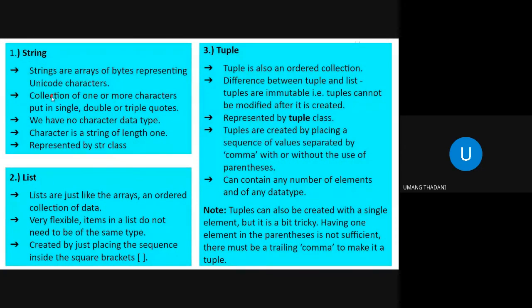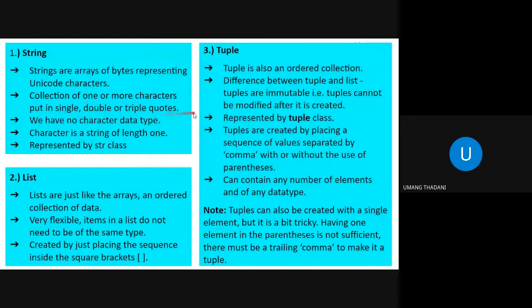Next, a string is a collection of one or more characters put in single, double, or triple quotes. That's completely your choice. Although they may create some problems when they interfere with each other, but we'll see that further. For now, let's take it that it can be written in single, double, or triple quotes.